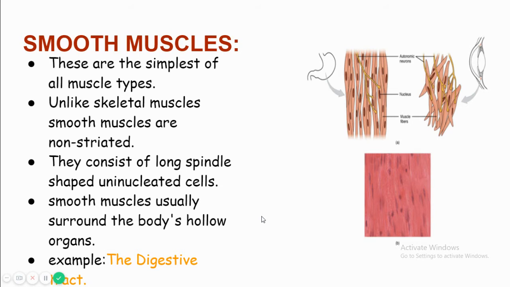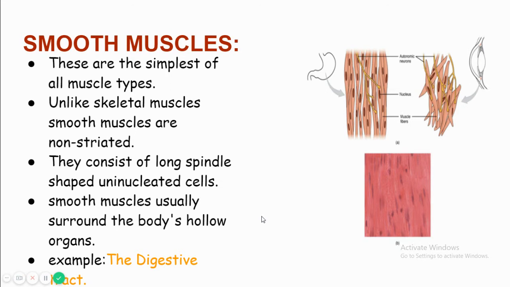These organs, like the urinary bladder, the GIT, the whole of the GIT from the esophagus to the anus, and the lungs, they all have which type of muscle? They have smooth muscle.